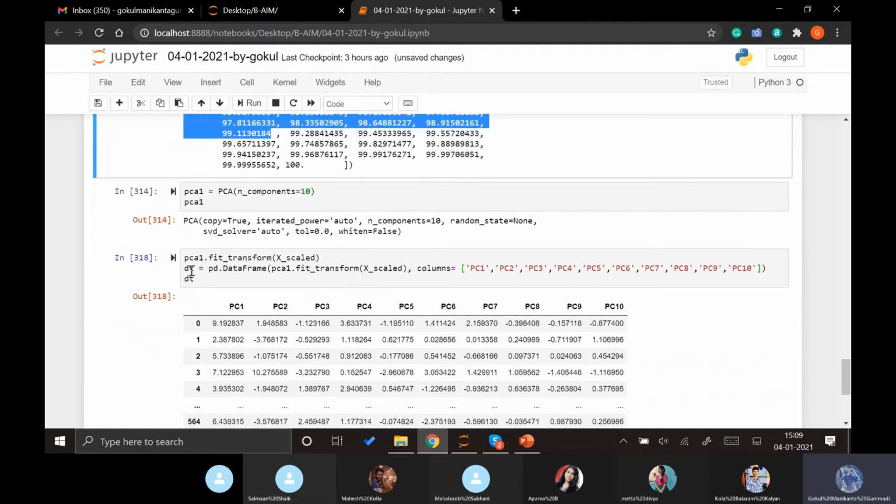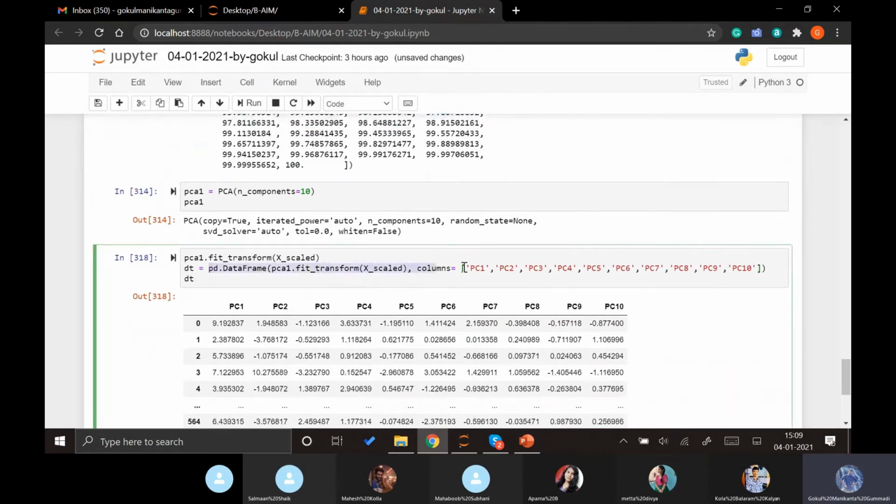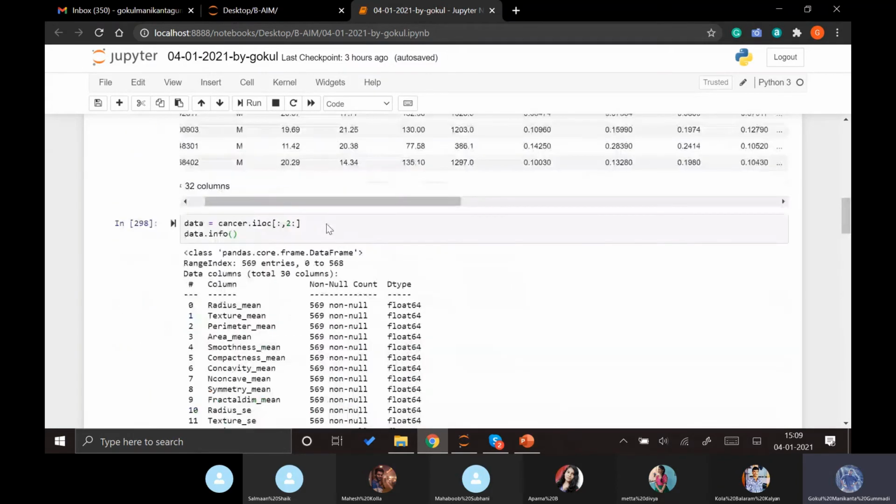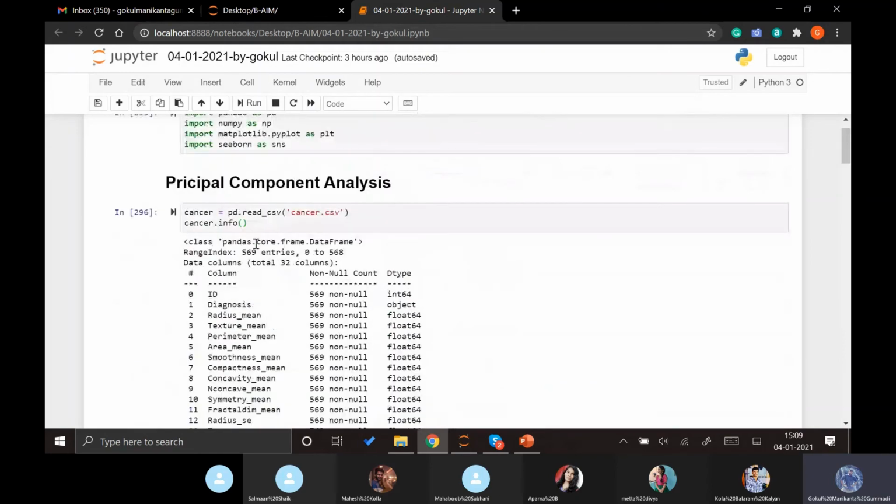And finally, what we do, we change the data. After changing these data into the new principal components which we have generated from our model, these principal components will be put into some data, and there will be another column added. Which column will be added? The previously removed column, the column which we have removed here.